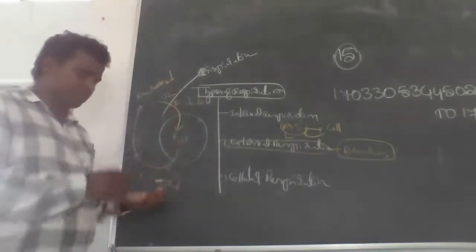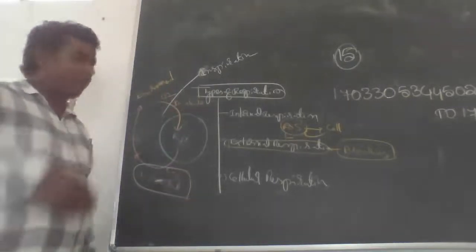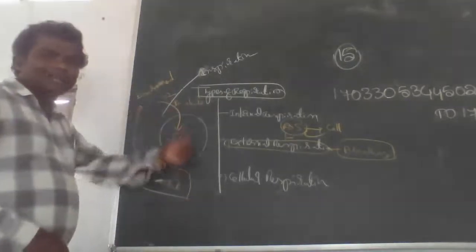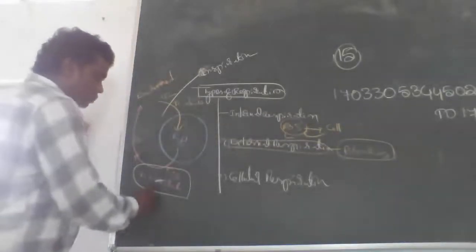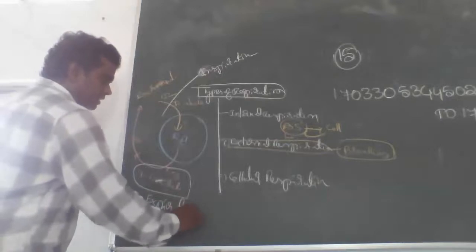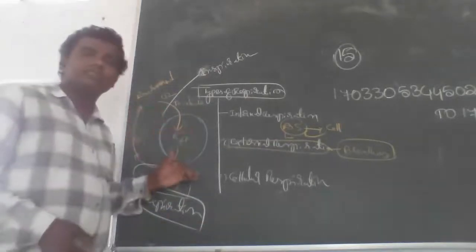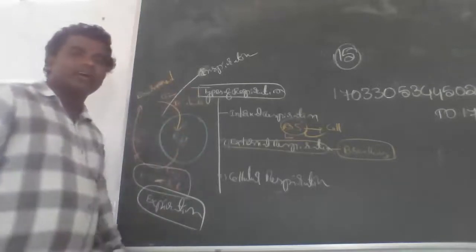And exhalation of carbon dioxide from the respiratory organ to the environment, that is called expiration. That's why this is a very important thing.